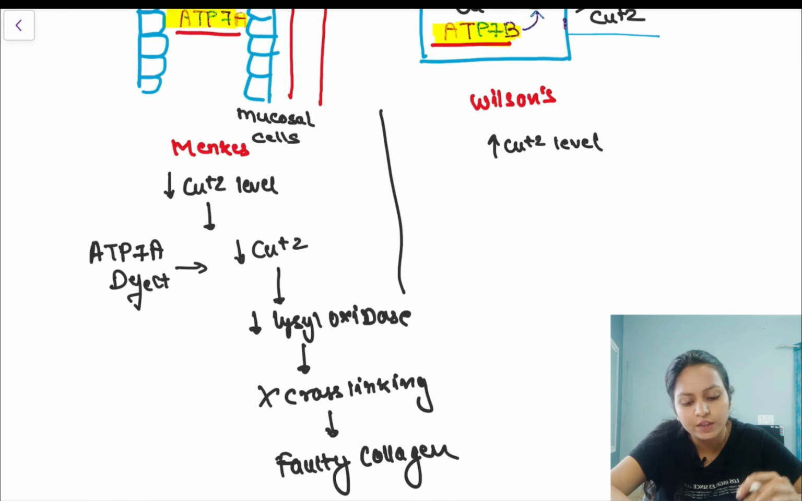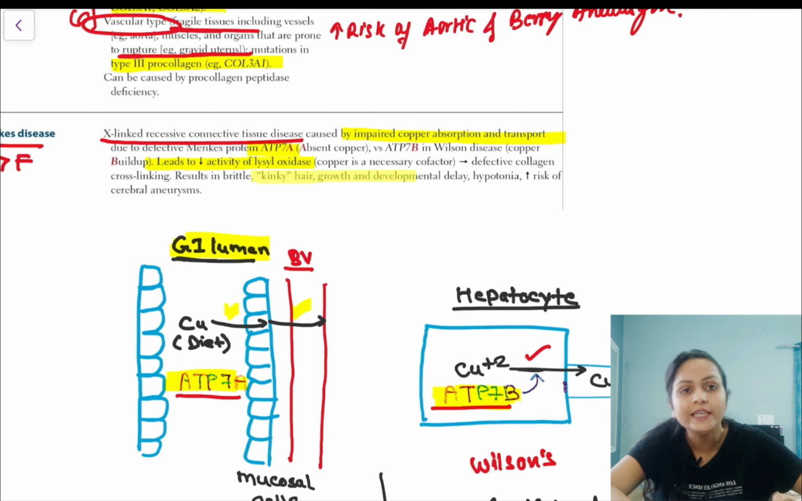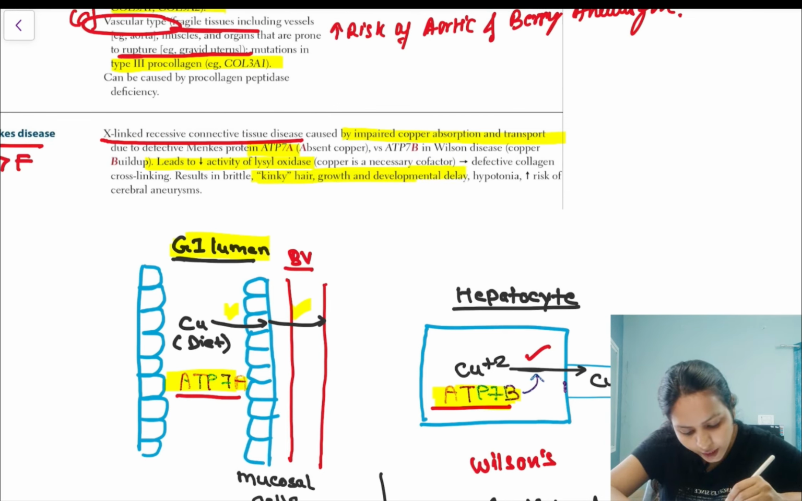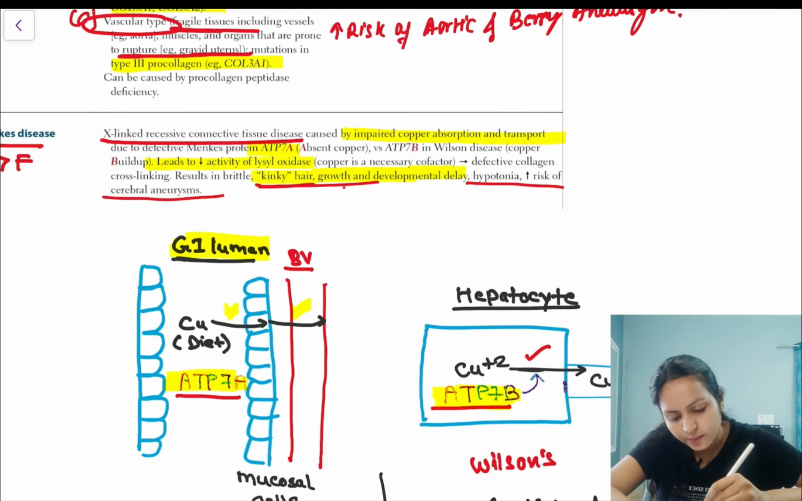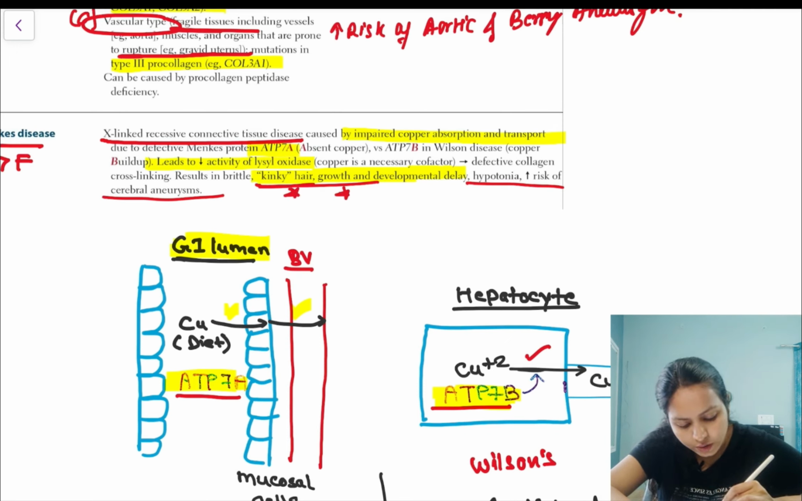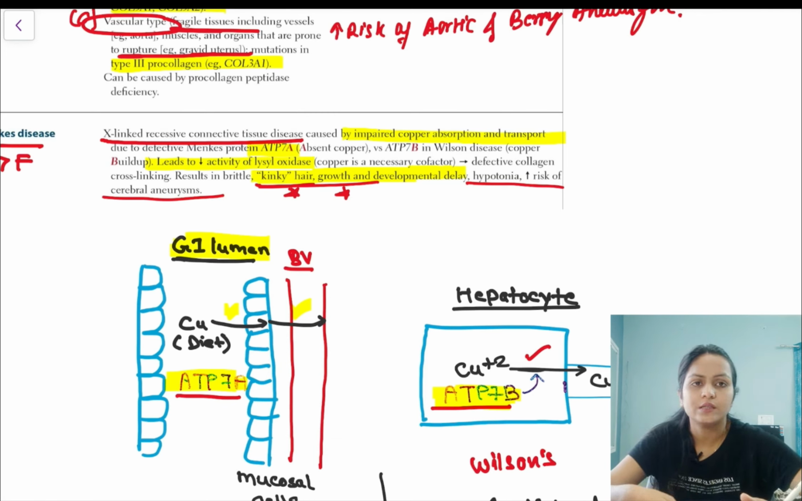But the important thing that you should remember, और इसका ये फीचर जो हमेशा याद रखना है, जो सिर्फ ये indicate करता है, वो है kinky hypopigmented tortuous hairs, right, kinky hair growth. और भी features हैं, developmental delay, hypotonia, increased risk of cellulitis, but सबसे important जो है, जिससे तुम यही सोचोगे, that is kinky hair. This was it about collagen synthesis disorders.